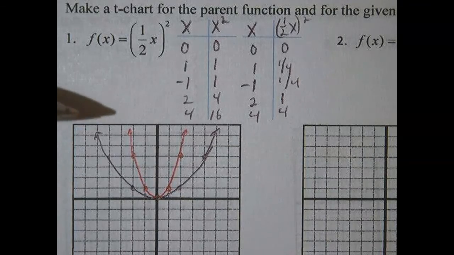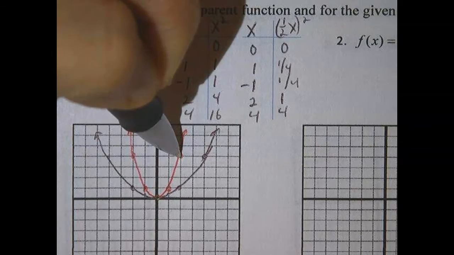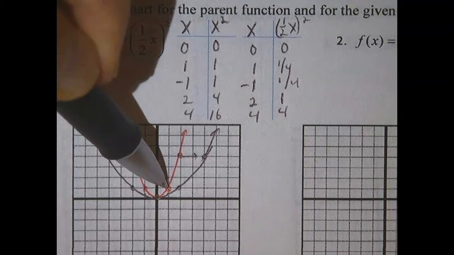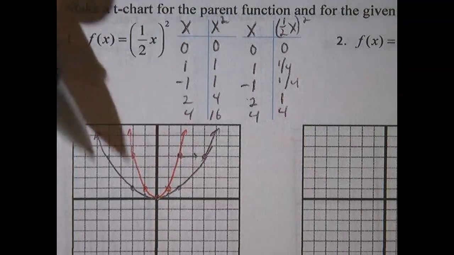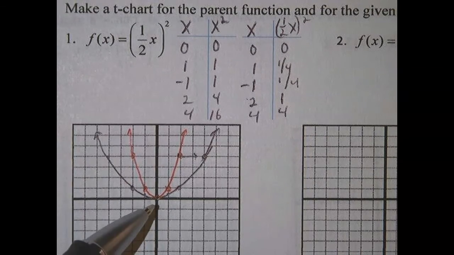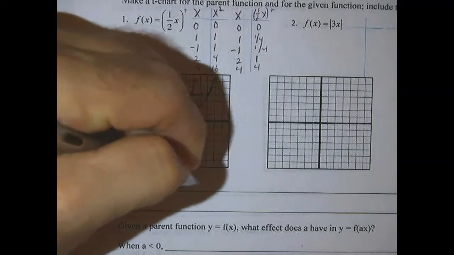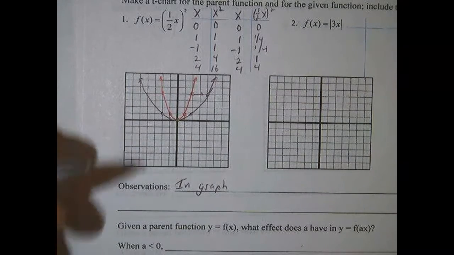Now you can see this by looking at some of the x coordinates. If you look at this point, for example, it did have an x coordinate of 2, but now it has an x coordinate of 4. This one did have an x coordinate of 1, and now it has an x coordinate of 2. So everything got twice as wide. So when we multiply by 1/2 inside the square, the graph actually does the inverse of that, and instead of getting half as wide, it gets twice as wide. All right, so let's write that down in our observation here. Okay, so in graph 1, the parent function is horizontally stretched by a factor of 2.